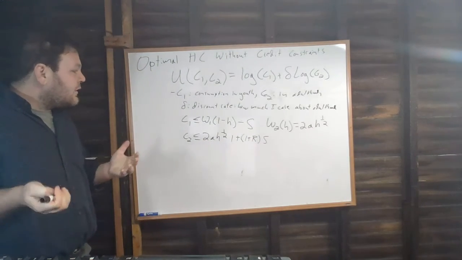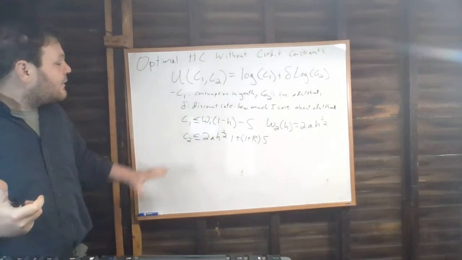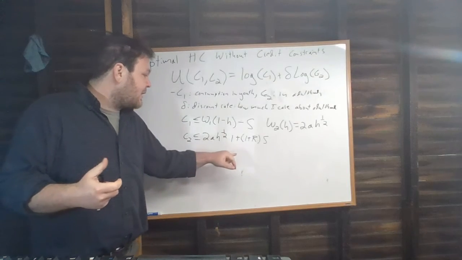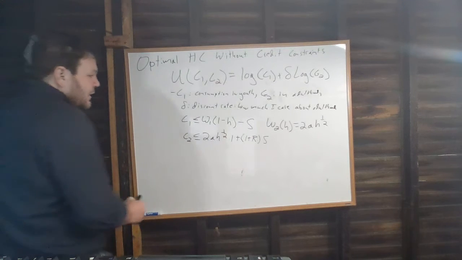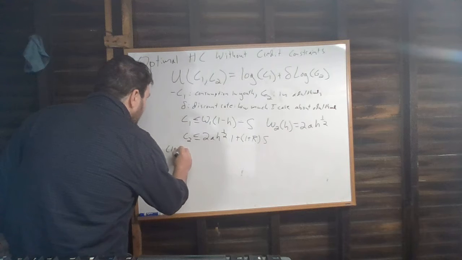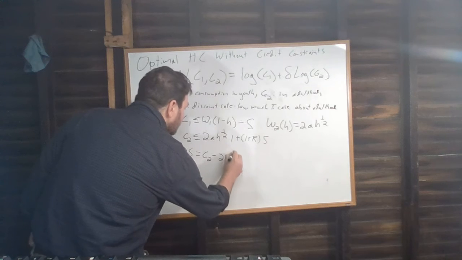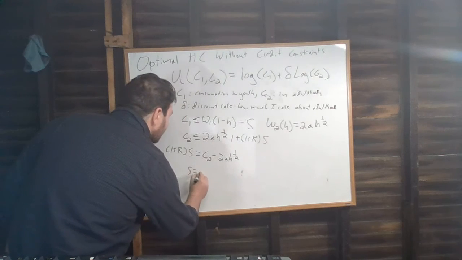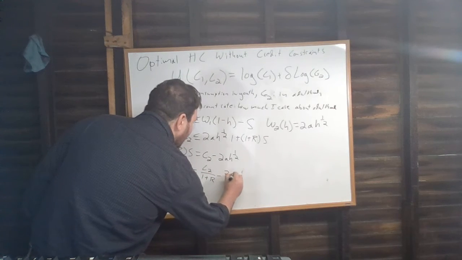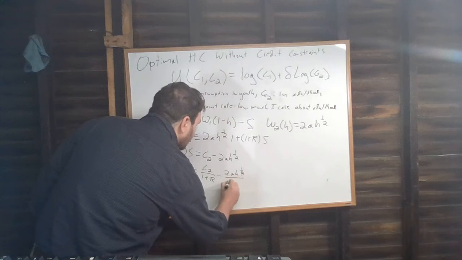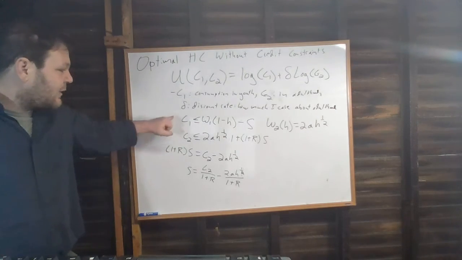And so one thing we might want to do is say, well, what if we solved for S in one of these functions and plugged it into the other? Then we would end up with a single function that included all the variables that we cared about. So in particular, I'm going to solve for S in the second function, this later period function. So I'll say 1 plus R times S is going to be C2 minus 2AH to the 1/2, right? So S is going to be C2 over 1 plus R minus 2AH to the 1/2 over 1 plus R, right? And then we can plug this into our period 1 budget constraint.